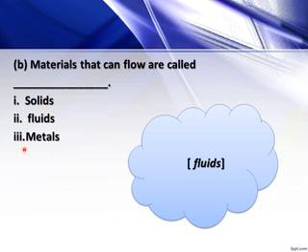Then metal, a substance such as gold, tin, copper, bronze. All these are metals that have a more or less shiny appearance. These are good conductors of heat and electricity, and they usually can be made into wire or hammered into thin sheets. And third is the fluids.